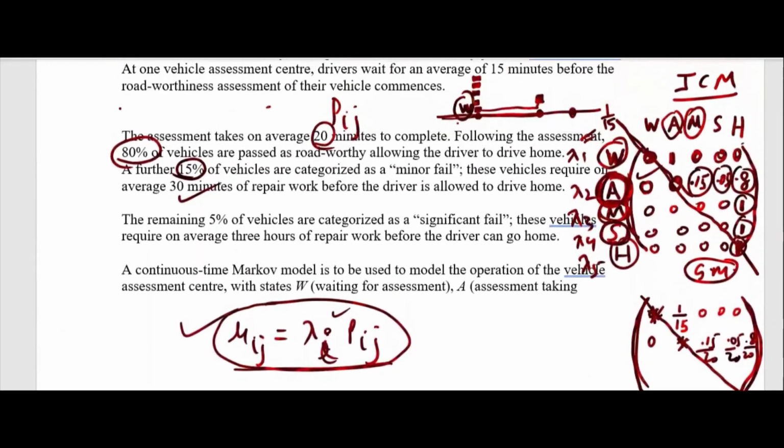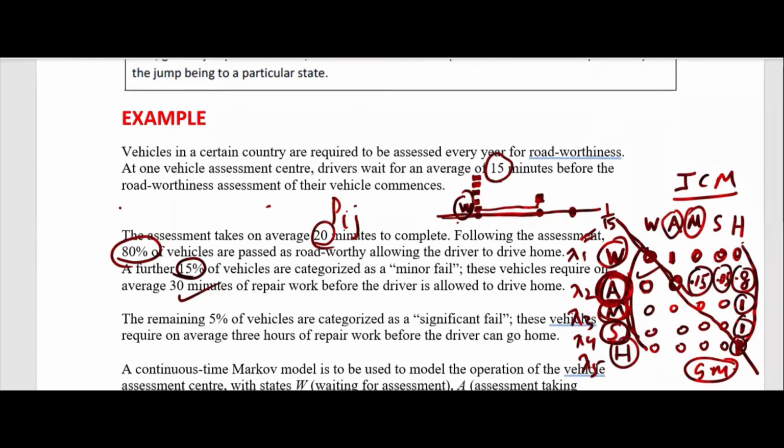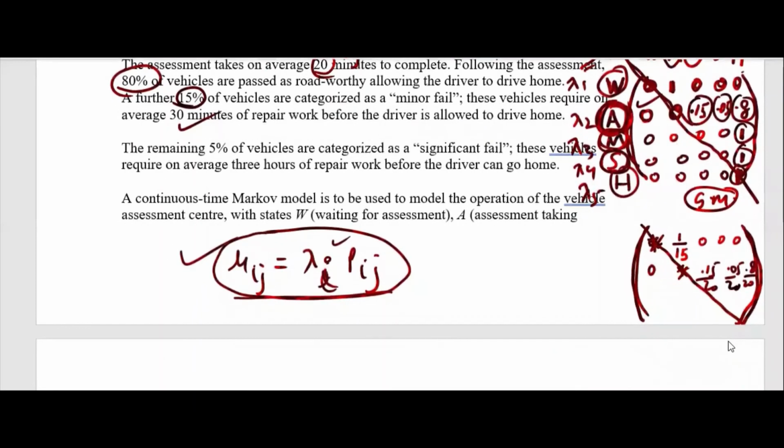Where are the waiting times? Let me start with this one. Okay, 15, that was correct. Then I have taken 20. You multiply 1 upon 20, I got it. Then here, minor fail, 30 minutes. This is 180, I got it, 30. So you multiply 1 upon 30 here. Two non-diagonal entries, 1 upon 30. Then 1 upon 180. Then these are 0, 0, last row anyway.